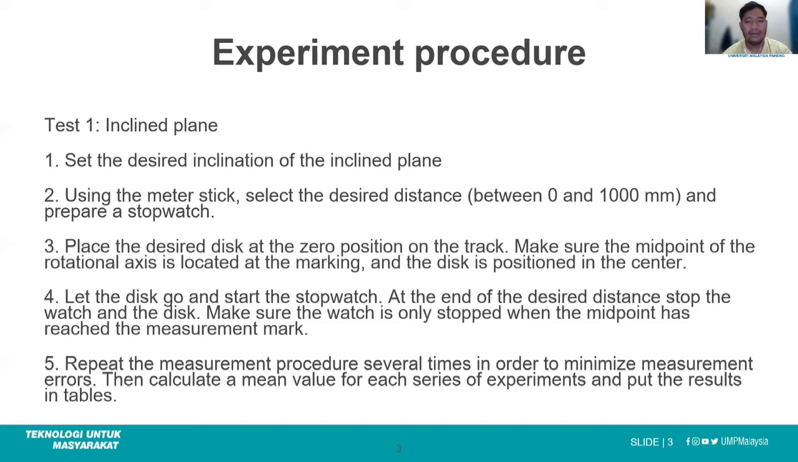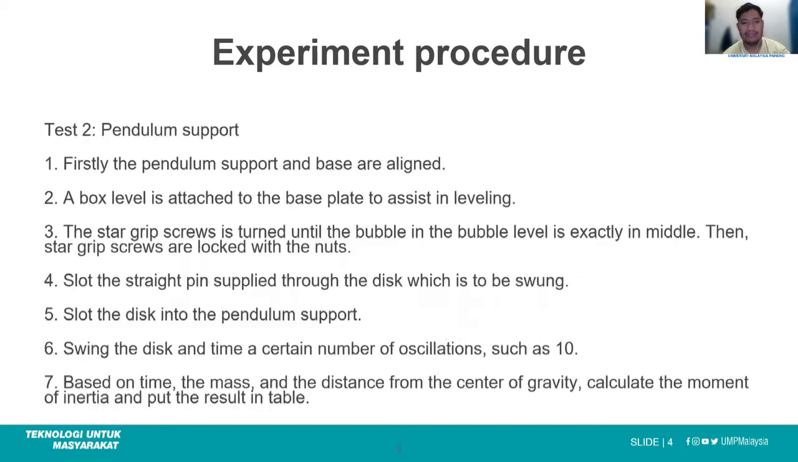At the end of the desired distance, stop the watch and the disc. Make sure the watch is only stopped when the midpoint has reached the measurement mark. Repeat the measurement procedure several times in order to minimize measurement error. Then calculate the mean value for each series of experiments and put the result in the tables.